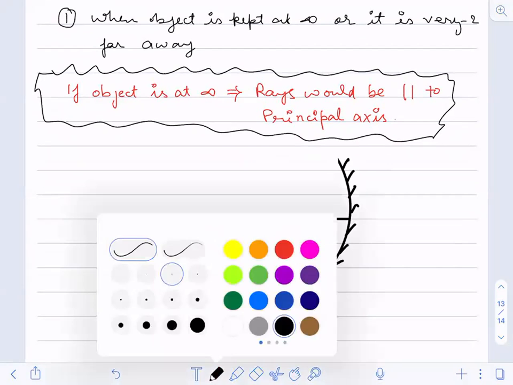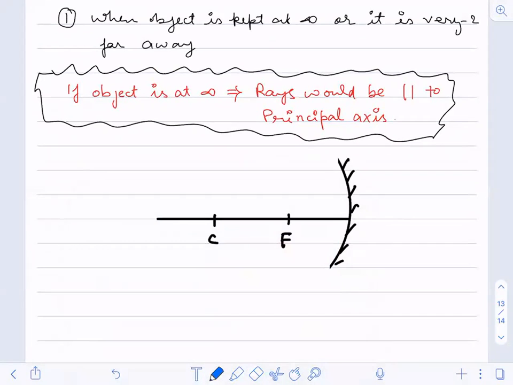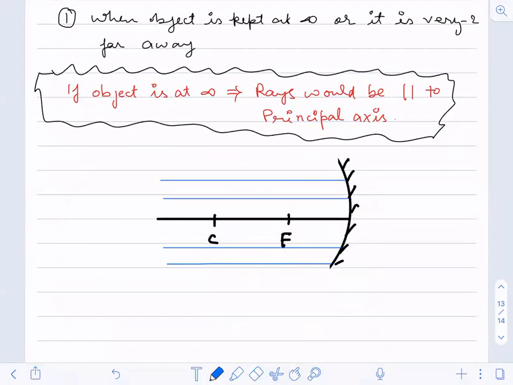Now let us draw the ray diagram. We know if the rays are coming parallel to the principal axis, after reflection, what will happen to them?